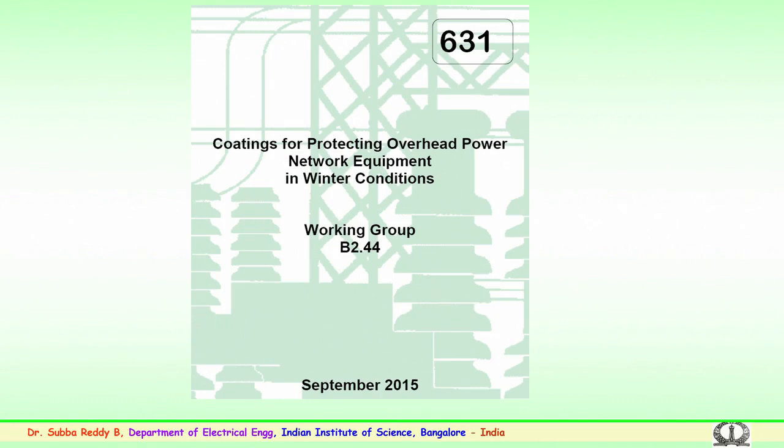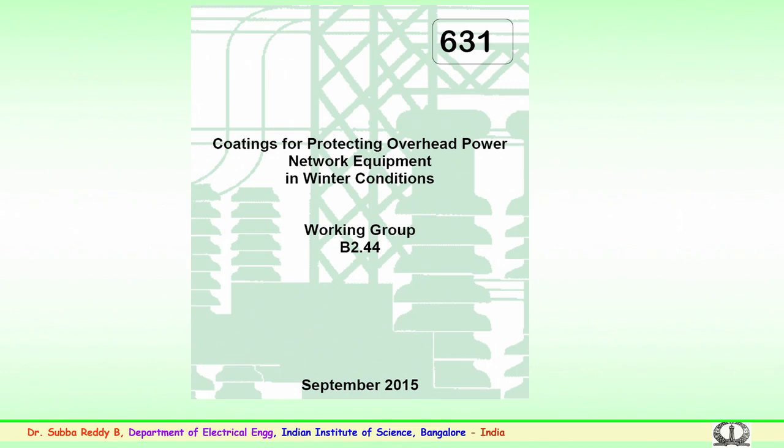This is to see that the insulators or the insulator strings are properly functioning during energized conditions. So, we discussed various methods of cleaning, both in energized conditions, that is live line washing methods, and also in de-energized situations where the cleaning is being done. Various techniques were discussed about the cleaning aspect.